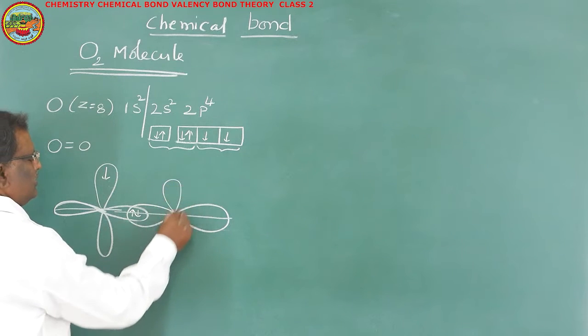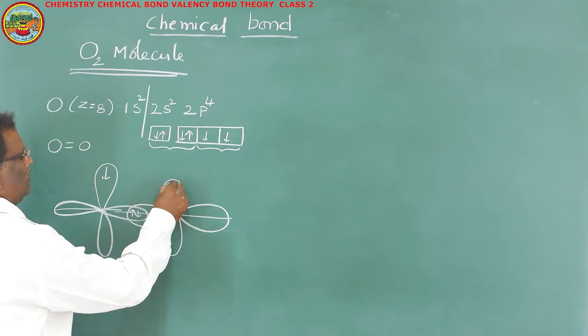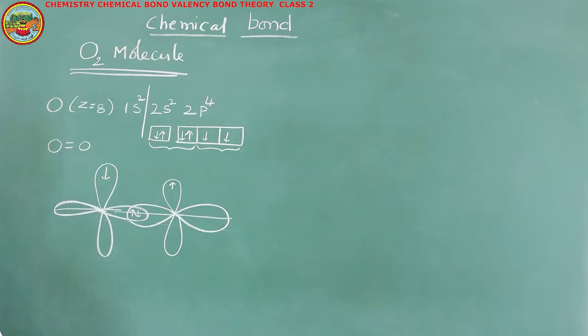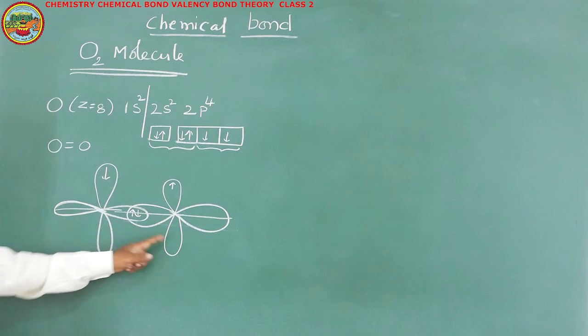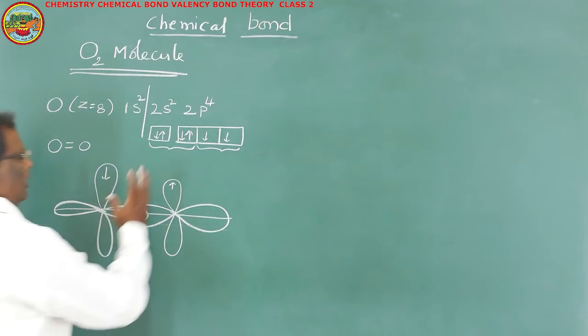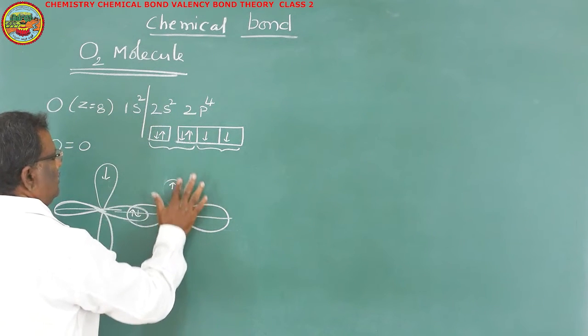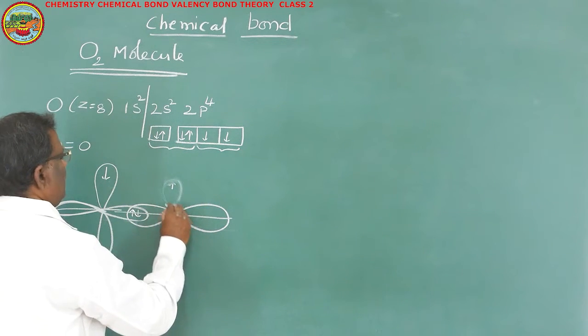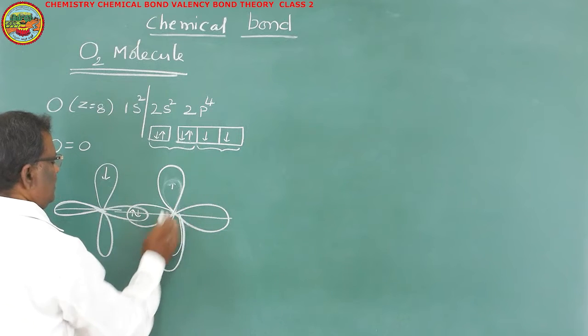Now here in this oxygen, we have another half-filled p orbital. And these two p orbitals are parallel to each other.